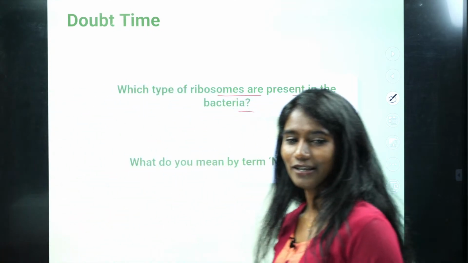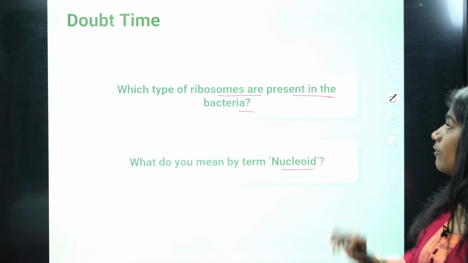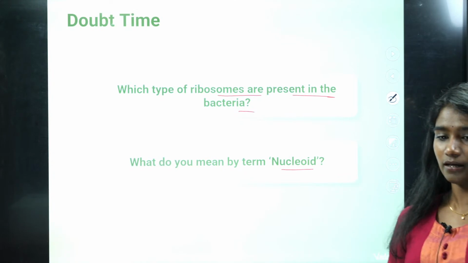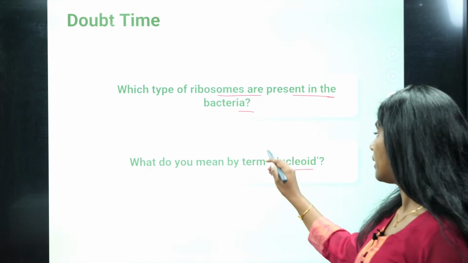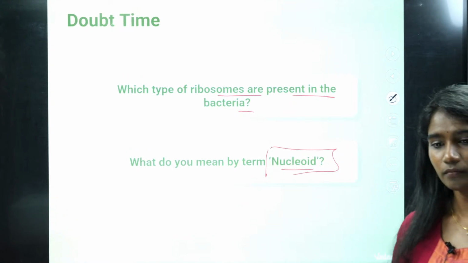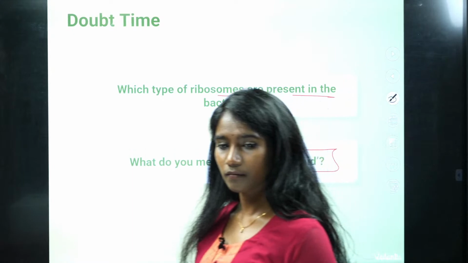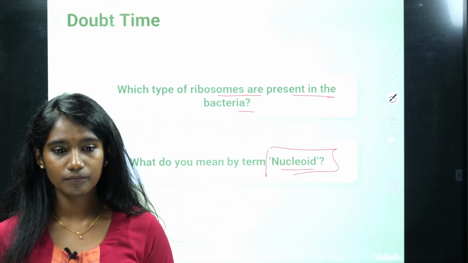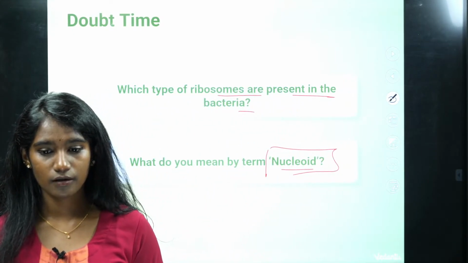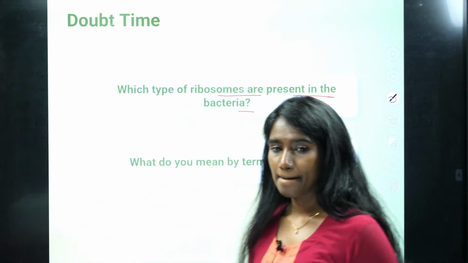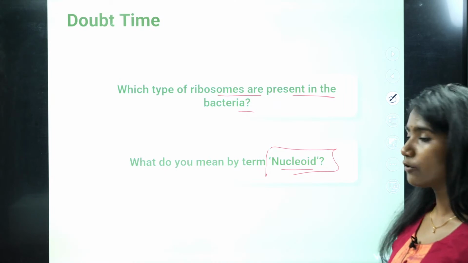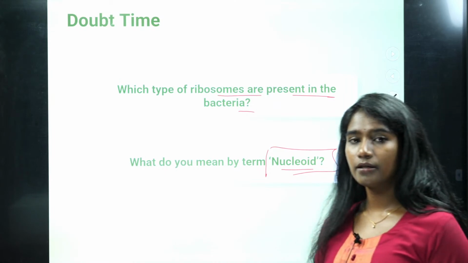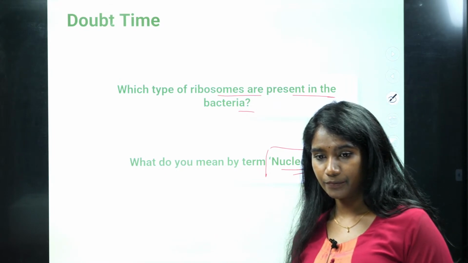Yeah? Okay. So, which type of ribosomes are present in bacteria? Yes, it is 70S. Now, what do you mean by nucleoid? I told you in prokaryotic cell what happens? The well-defined nucleus is absent.